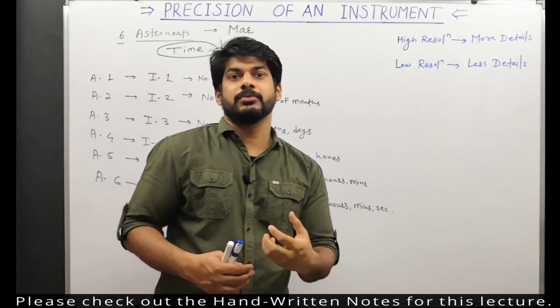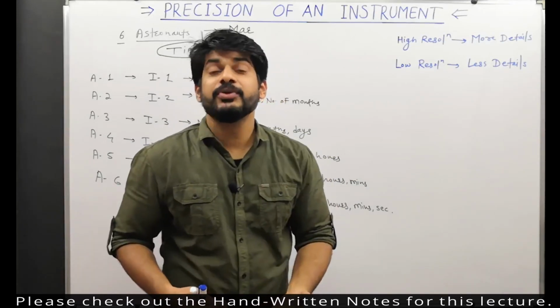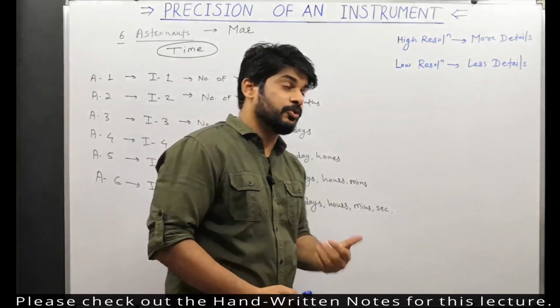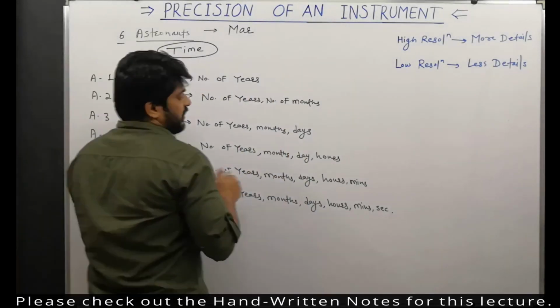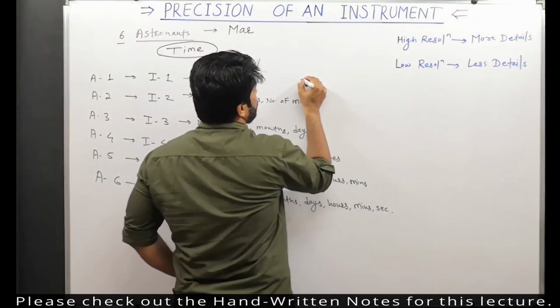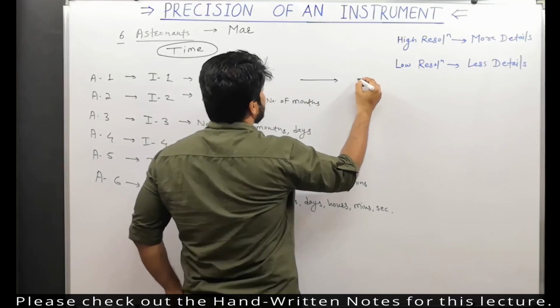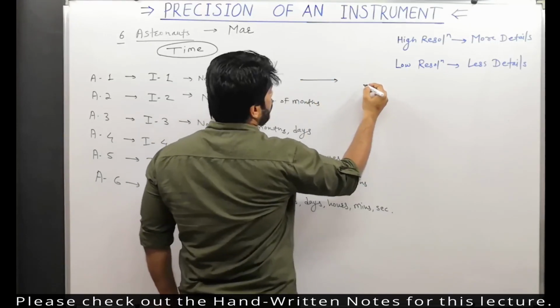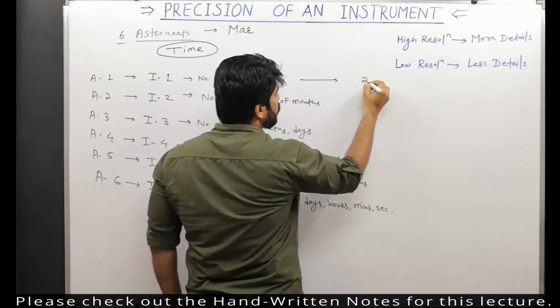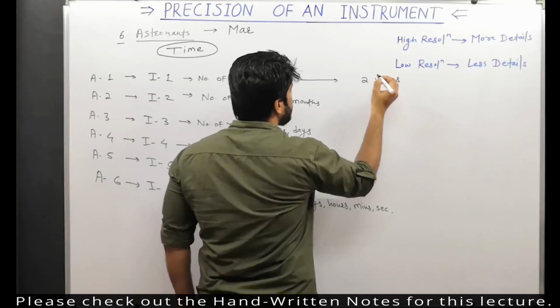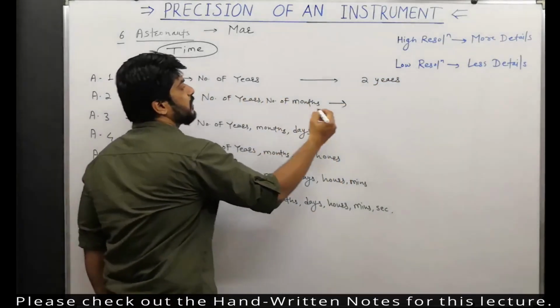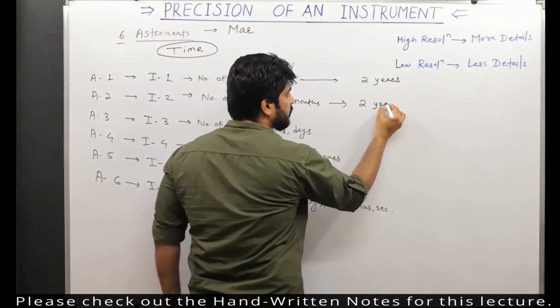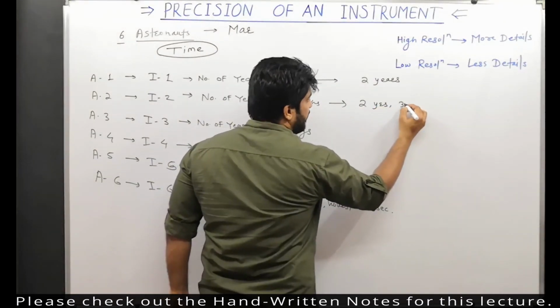The boss asked for the report, and they all present their report. The first one says, I have got my data, and it requires 2 years to reach from Earth to Mars. The second one says it requires 2 years and 3 months.